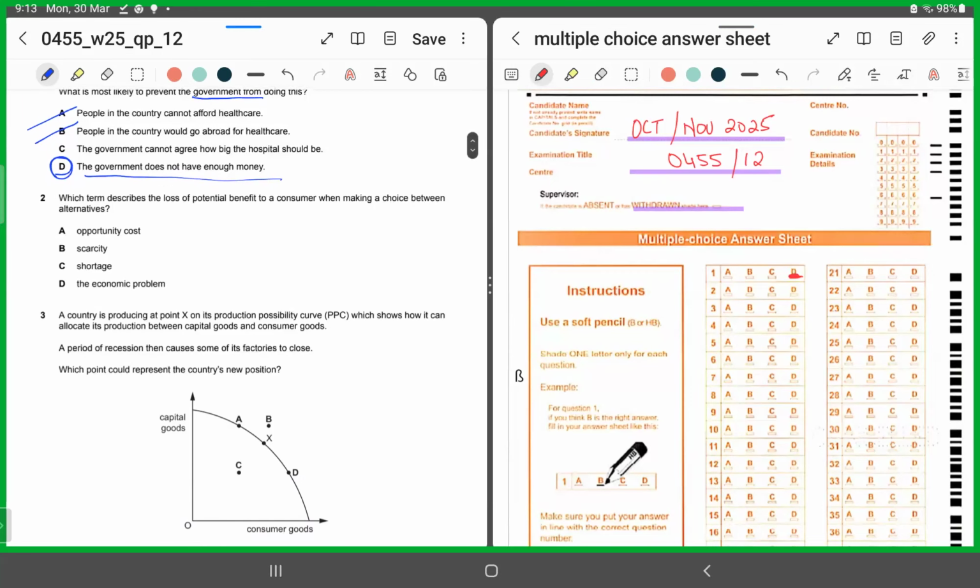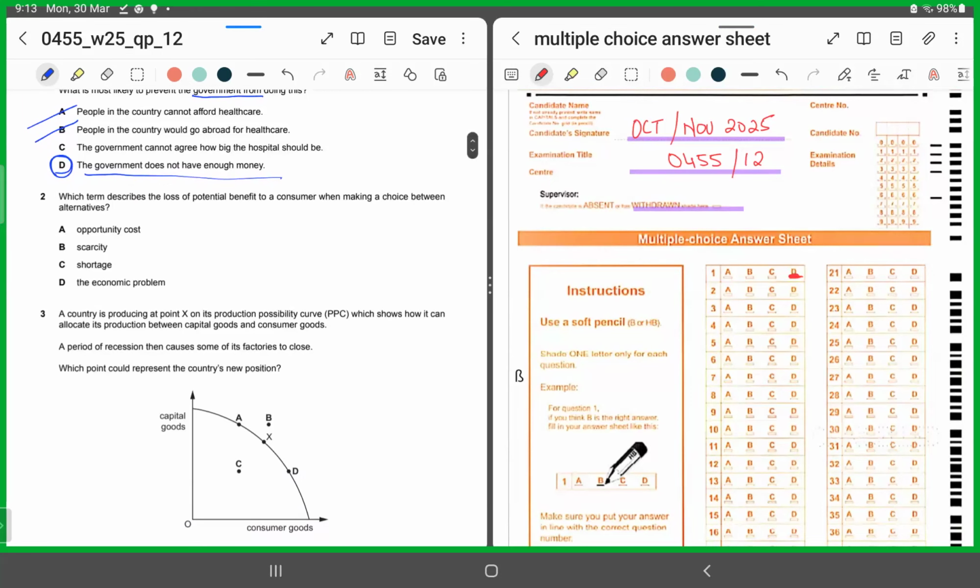MCQ number 2. All right, on my right, this is the bubble sheet which you would be getting in your CIEs, and you would need to shade in your responses for each MCQ. I hope you all are familiar with this sheet.